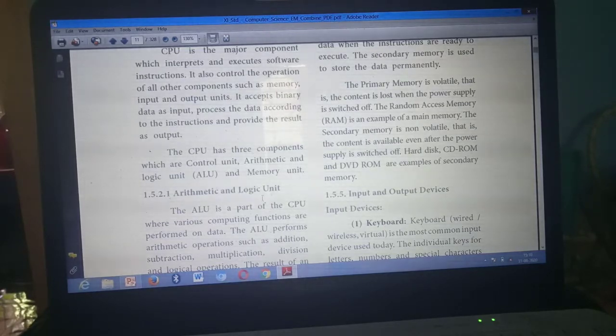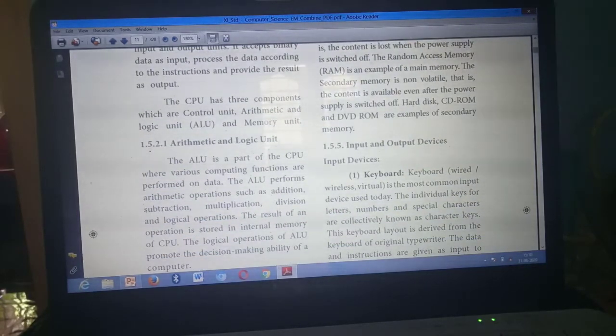Next one is function of ALU. Same page, page number 5. Under the heading ALU, from here you mark. The ALU is a part of a CPU, from here to this one, logical operations, up to here.